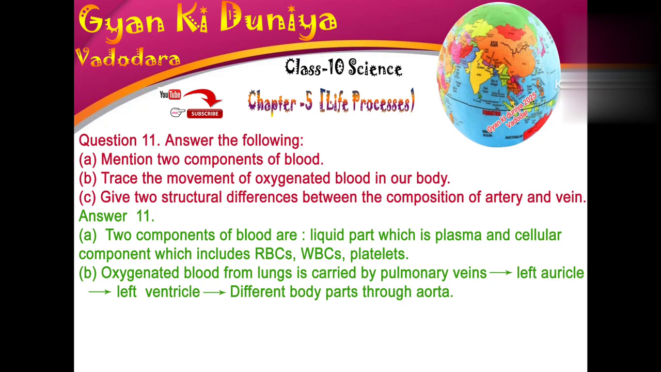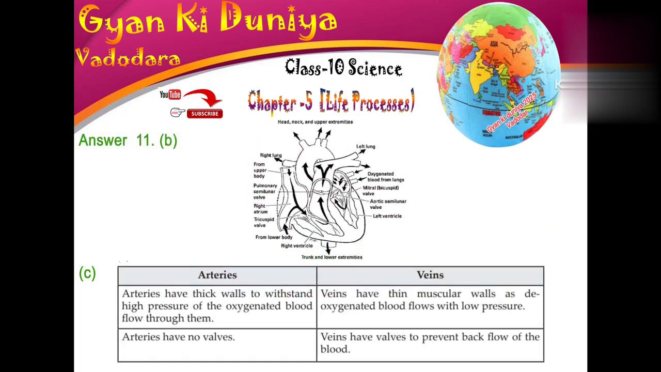Answer 11. A. Two components of blood are liquid part which is plasma and cellular component, which includes RBCs, WBCs, platelets. B. Oxygenated blood from lungs is carried by pulmonary veins to left auricle, then left ventricle, then to different body parts through aorta. See the diagram and study table mentioned below.